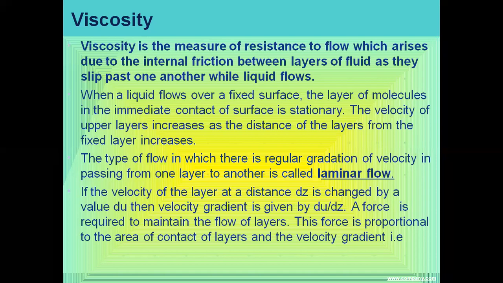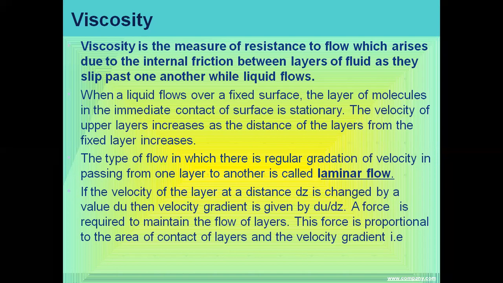But when you continue tilting your spoon, the honey will move faster because at that time there will be a maximum distance between the layers. Okay, so the type of flow in which there is regular gradation of velocity in passing from one layer to another is laminar flow. So this layering flow is known as laminar flow.